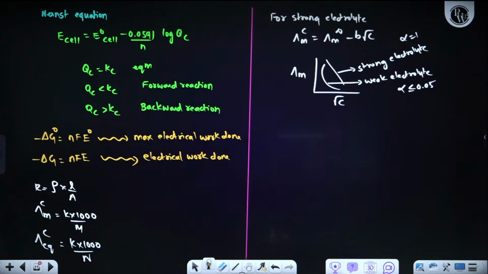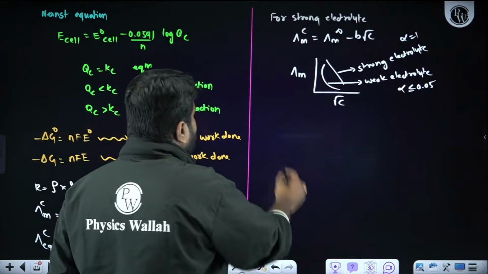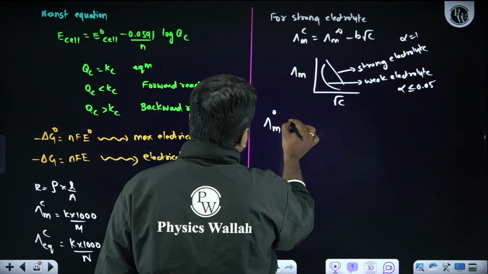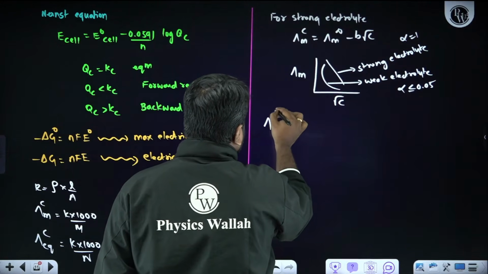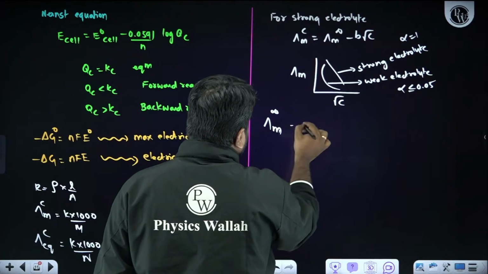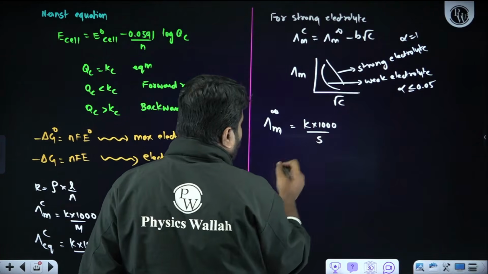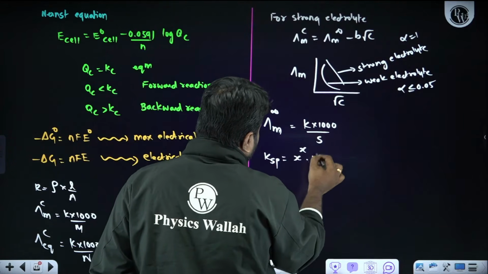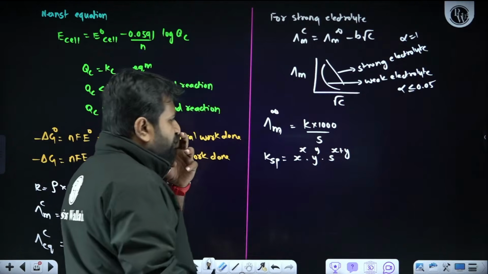Now we know Kohlrausch law very well. How do we find molar conductivity at infinite dilution using Kohlrausch law? Very simple. Everything is the same, we can represent it in any way. Λm is equal to kappa into 1000 upon solubility. How to find solubility? From the solubility product, x to the power x into y to the power y, s to the power x plus y. With the help of that, we can find this.